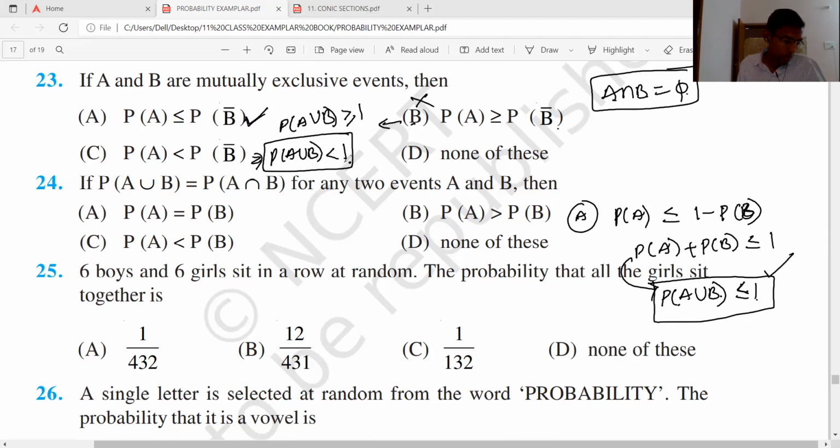Yes, sir. Okay. And what else? Okay, this is less than or equal to 1. Next, if A union B equals A intersection B for any two events A and B, then what can you say? I think this is clear. This is clear, or any doubts? So, understood.